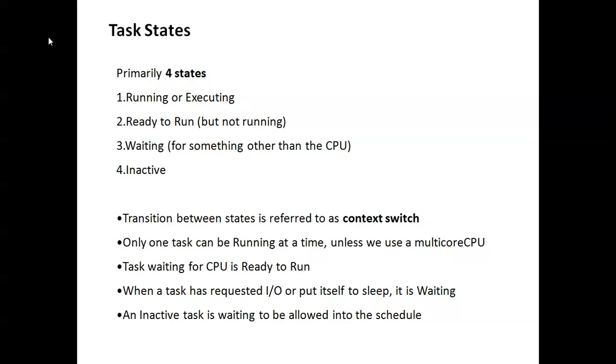Only one task can be running at a time unless we have a multi-core CPU. A task waiting for the CPU is ready to run. When a task has requested input/output, it puts itself to sleep and is waiting. An inactive task is waiting to be allowed into the schedule.